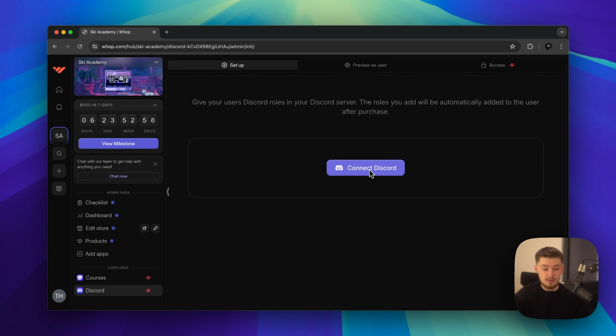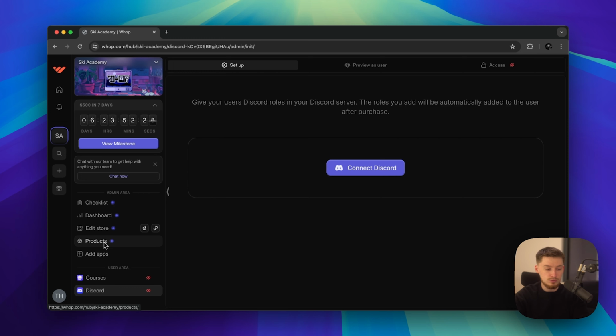So then you just press connect Discord, and you'll be able to select what role someone is added. On Discord, you can have different roles for certain people, and you can essentially choose what role they get automatically. You'll connect with Discord and do this automatically. So as I said, if someone purchases, they would now in their hub get access to the course plus the Discord access, which they can then just join at that certain role that you selected. So that is a really, really cool thing, an initial way to go about it.